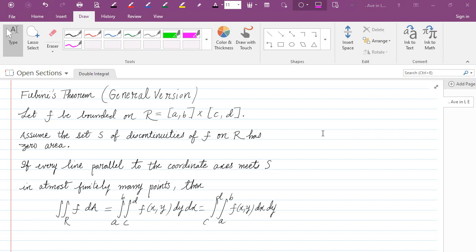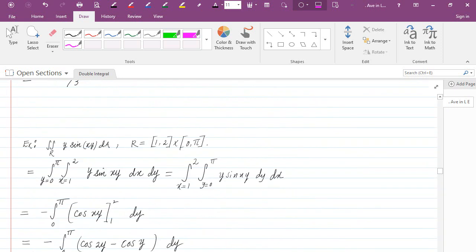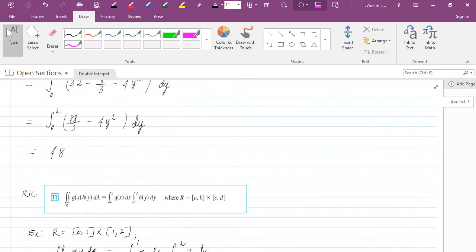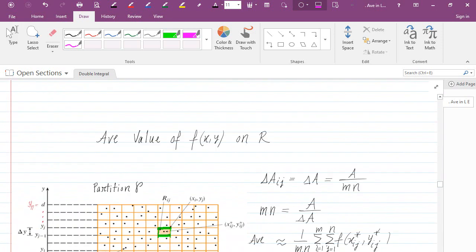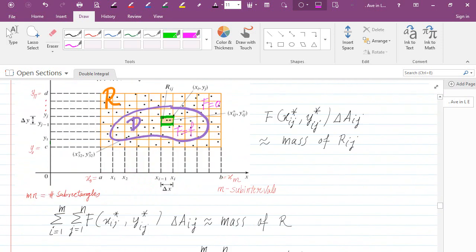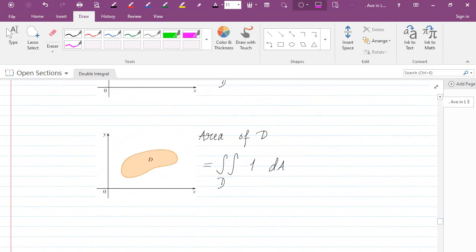Welcome back. Let's recall Fubini's theorem that allows us to express the double integral of a function f over a rectangular region R as an iterated integral, where the iterated integral consists of two single variable integrals with respect to x and y. The question that I ask here is whether we can extend Fubini's theorem to more general regions.